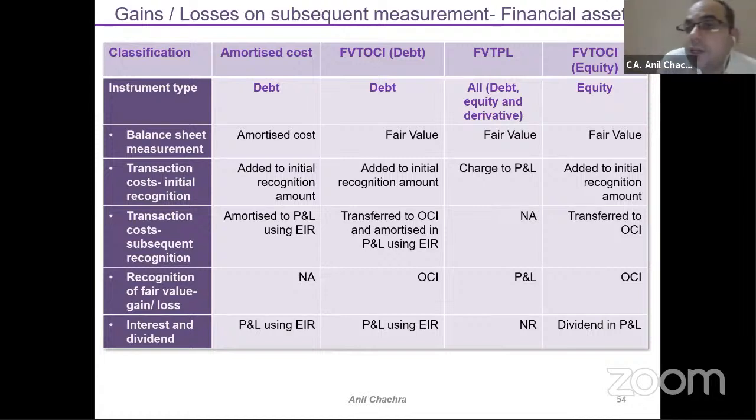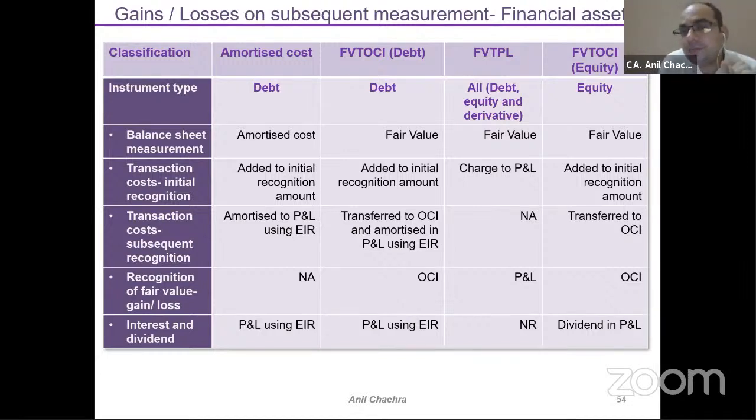In terms of fair value through OCI for the debt part, all other transactions except fair value will be part of P&L. The fair value transaction will be part of the OCI, right? Whereas in terms of fair value through OCI for the equity part, except for the dividend, all transactions, including profit, including your fair value, including your impairment losses, including your foreign exchange gains, will be part of the OCI.